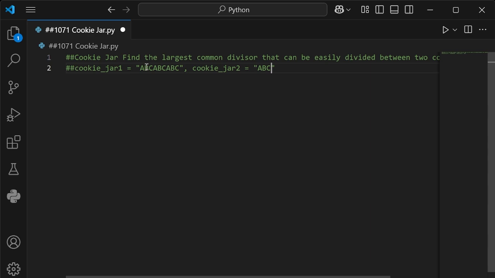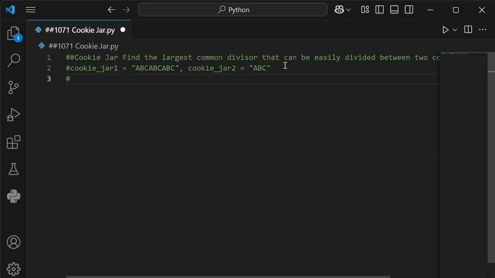If we pull out each cookie, 3 cookies at a time, we'll only be able to pull out of cookie jar 2 once, but we'll be able to pull out of cookie jar 1 3 times. And we're looking for the same patterns. So ABC is the pattern here. So we've got to make sure we're following that exact same pattern. It has to be pulled out by A, B, and C. So we can't just pull out B and C because then there will be a remainder of A. There can be no remainders or the code won't work. Just for my OCD, I'll put that as one hashtag.